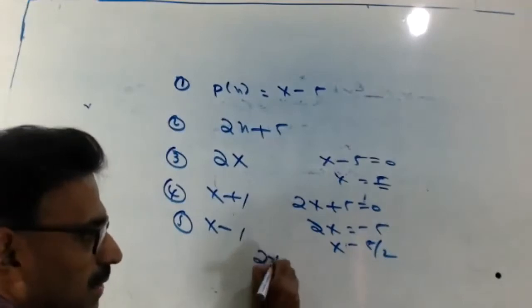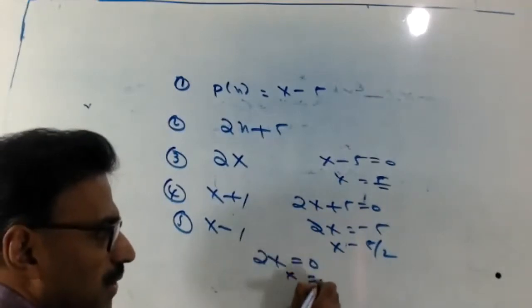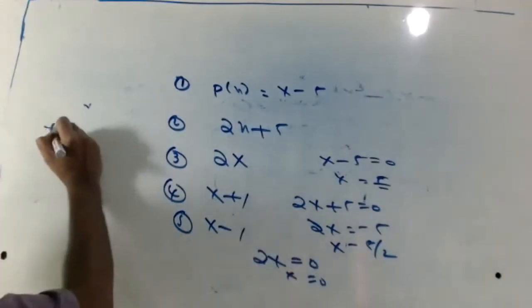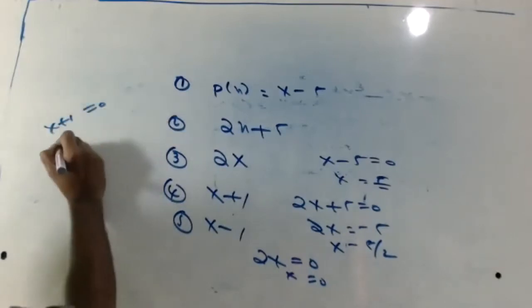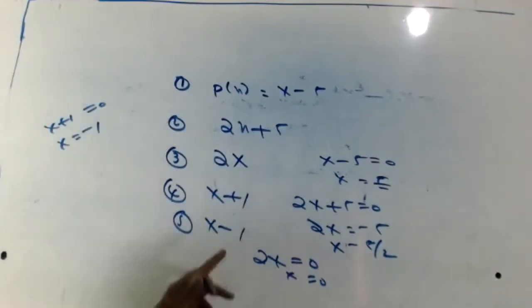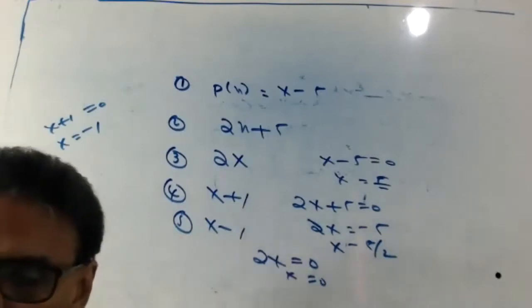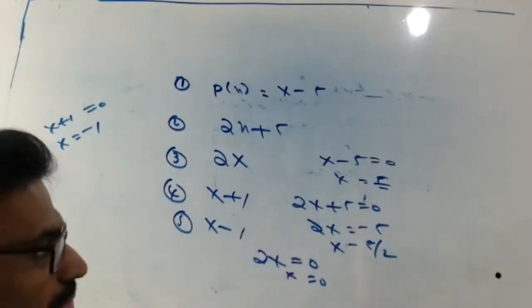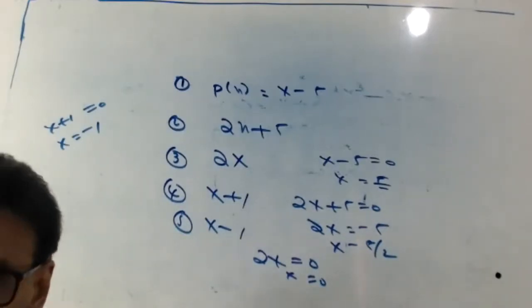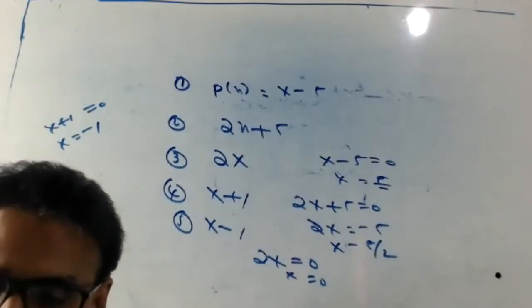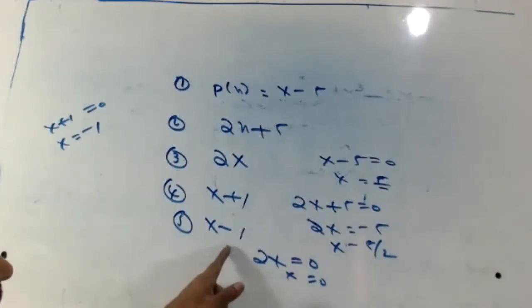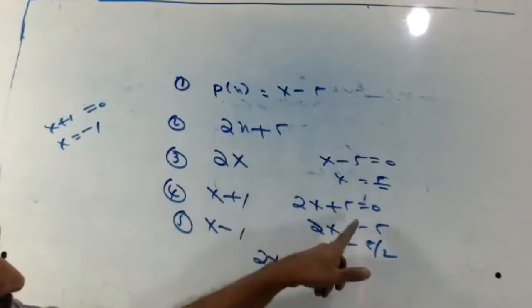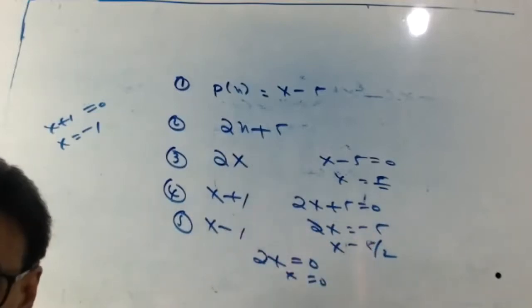Then 2x equal to 0, x equal to 0. Then x plus 1 equal to 0, x equal to minus 1. x minus 1, x equal to 1. Finish. Okay, what are you writing? Minus 5 by 2. Fifth one, x equal to 1.